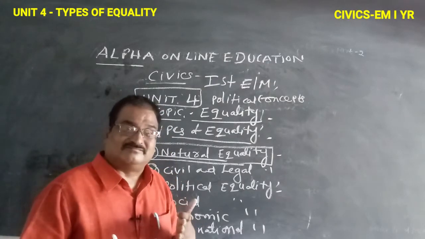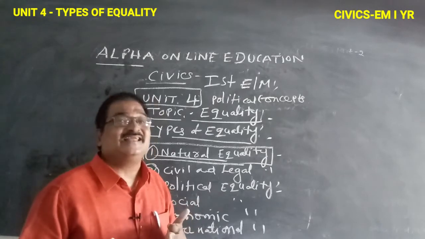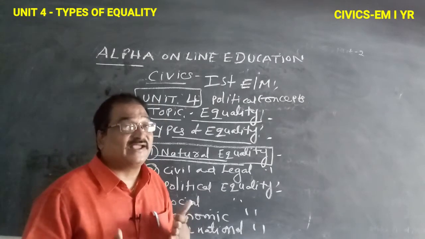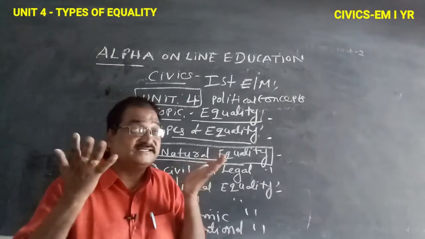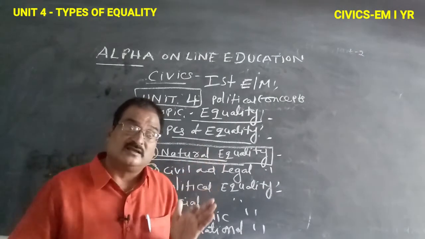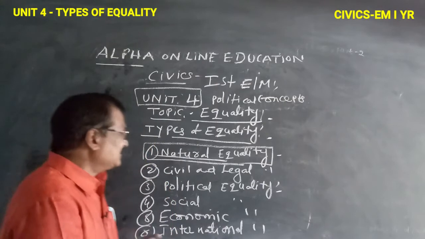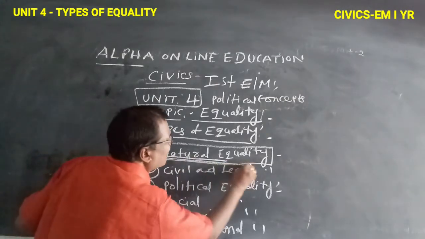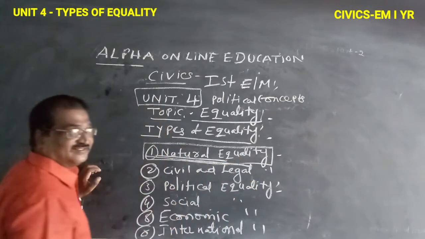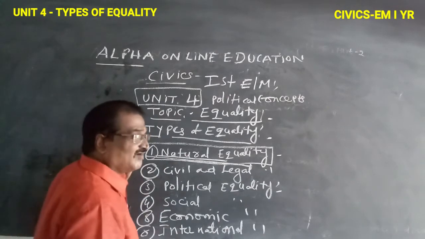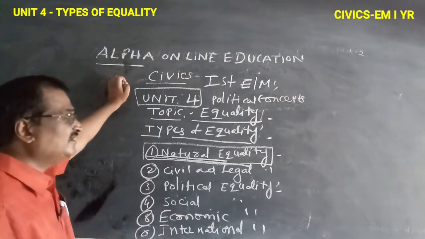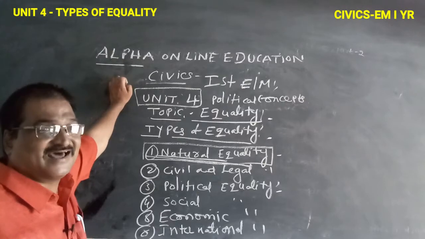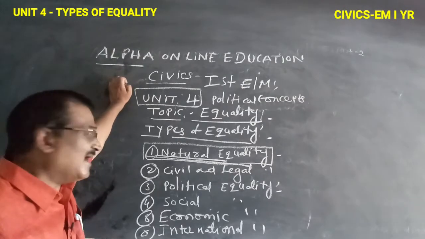All are equal, and the variations are all created by society. God does not create any variation. That is natural equality: all are equal in all matters.